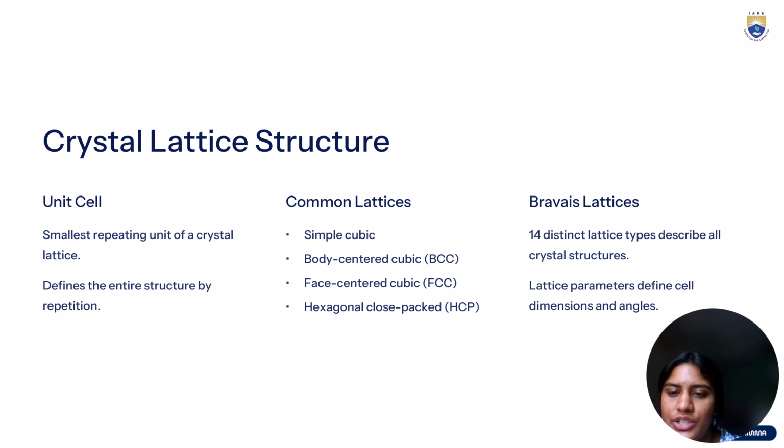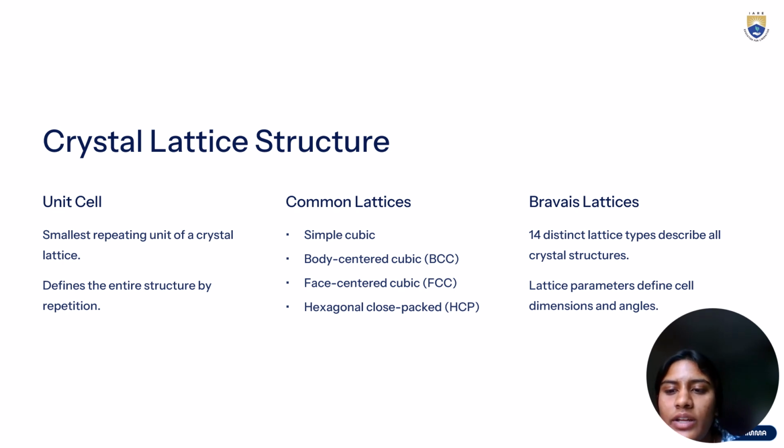Crystal lattice structure. At the heart of every crystalline solid is the crystal lattice. A unit cell is the smallest repeating unit of this lattice. By repeating the unit cell in space, the crystal structure is built. Some common types of lattice include simple cubic, body-centered cubic, face-centered cubic, and hexagonal close pack.